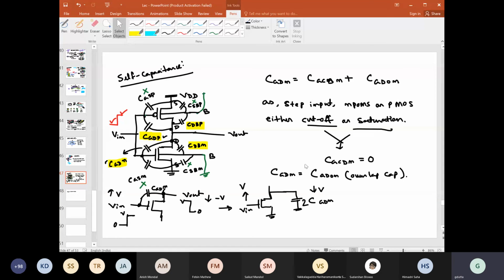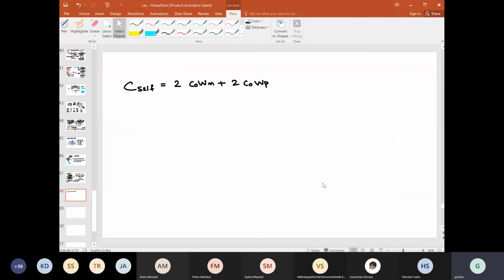Notice that here it is the overlap cap for NMOS, and this is the overlap cap for PMOS.